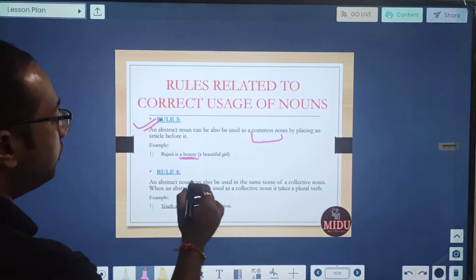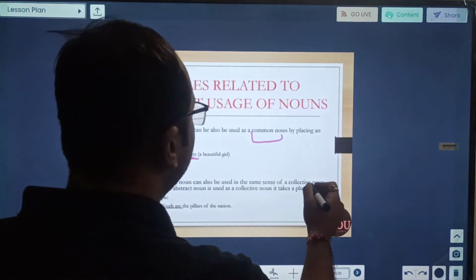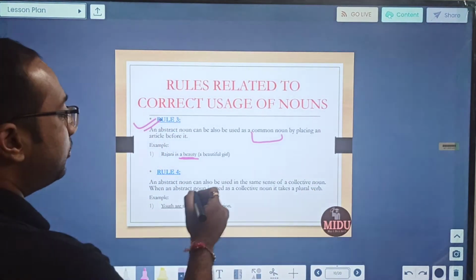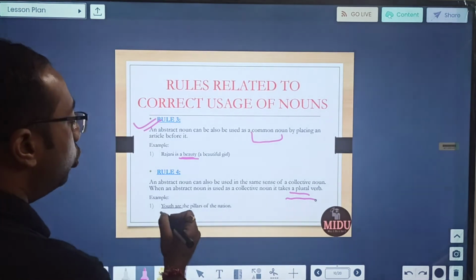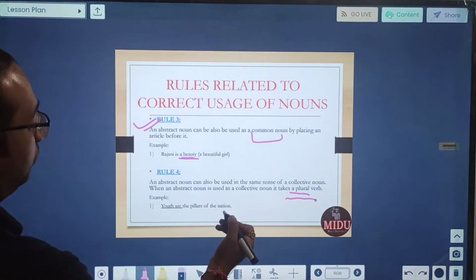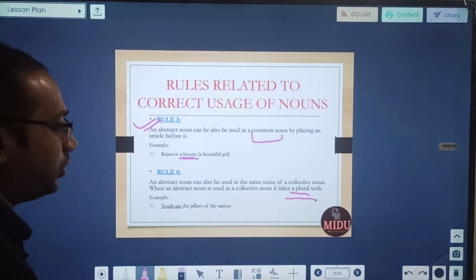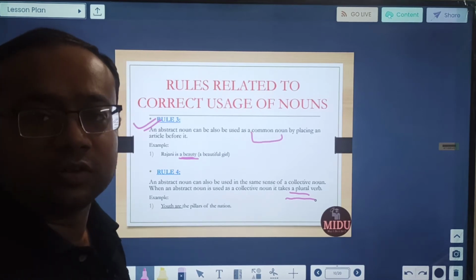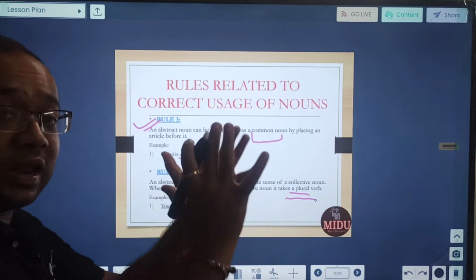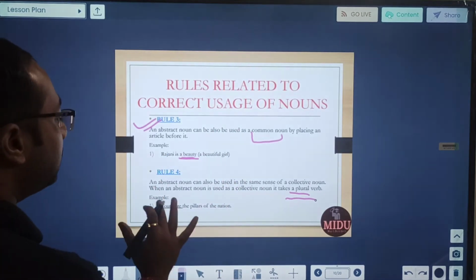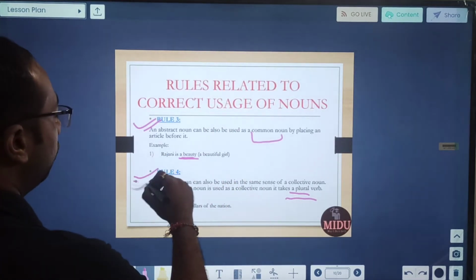Fourth rule. An abstract noun can also be used in the same sense as a collective noun. When an abstract noun is used as a collective noun, it takes a plural verb. So, youth are the pillars of the nation. Youth is basically an abstract noun. You cannot see youth, just like childhood, but here it is used in the collective sense, for a collection of young people. So in this case, it can take a plural verb. Rule number 4.